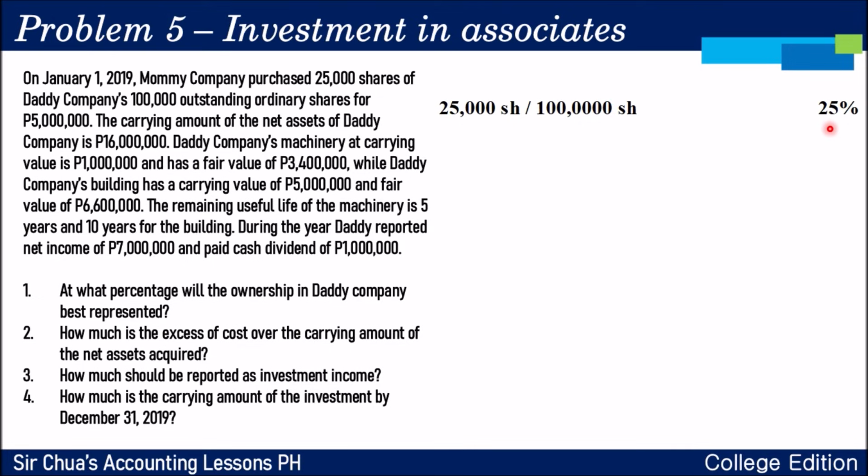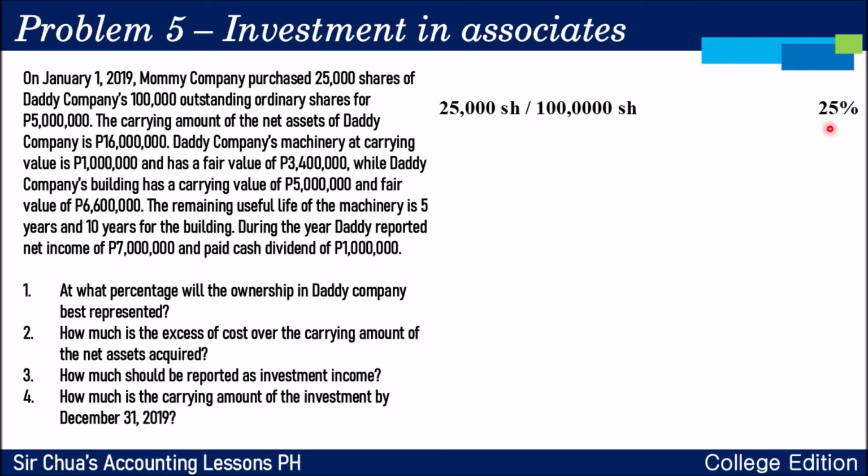Since wala naman sinabi sa problem na i-check natin kung may significant influence o wala, doon na tayo sa percentage magre-rely. Malamang may significant influence kasi 20% and above. Okay? Pero kapag ka po 50% and above, control na po yun. Okay? Pag control, nagiging hindi na siya associate, subsidiary mo na siya. Okay? At yan po ay pag-aaralan nyo sa Advanced Financial Accounting and Reporting.